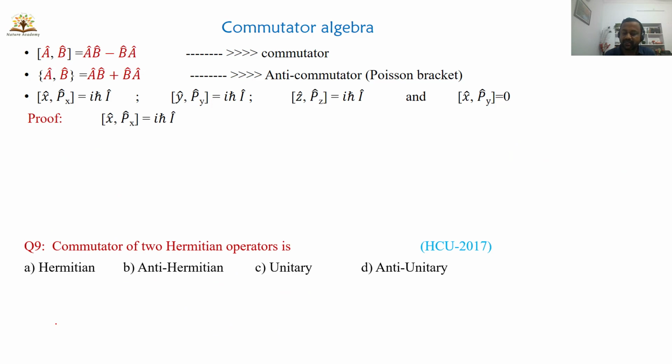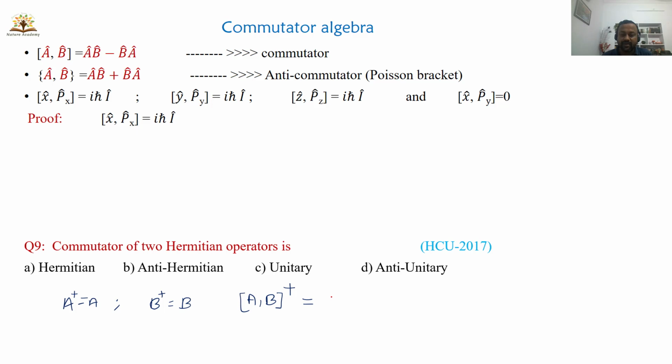So there is a question in HCU PhD entrance exam 2017. The commutator of two Hermitian operators is Hermitian, anti-Hermitian, unitary or anti-unitary. Let us say A and B are Hermitian operators. Hermitian operators means A dagger is equal to A, B dagger is equal to B. So let us take the commutator A comma B. Now I want to check whether it is unitary or Hermitian or anti-Hermitian.